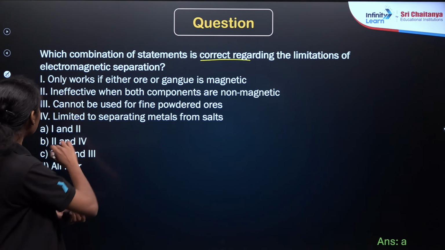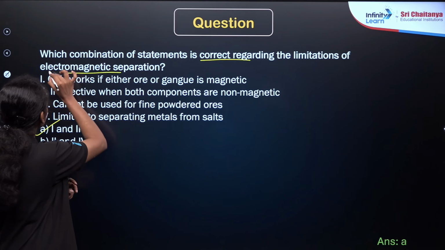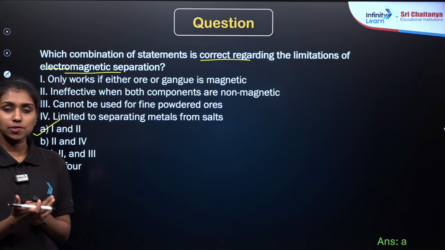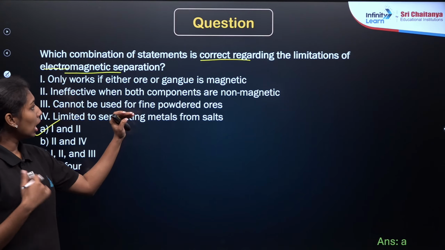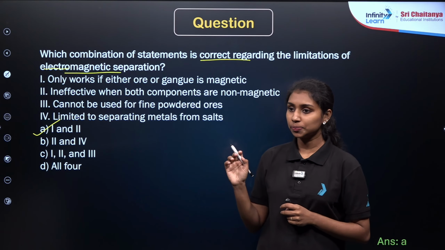So option A is the correct answer, right? 1 and 2. So it is magnetic separation, right? This is magnetic separation. As we already know, if you want to remove the metals or ores from the impurities or gangue particles.